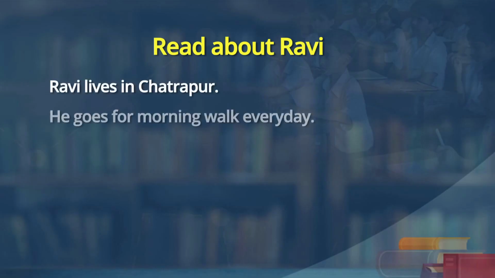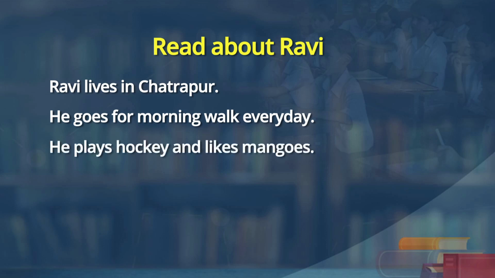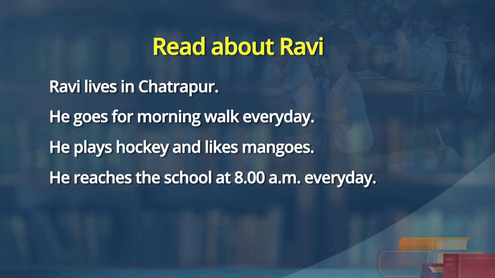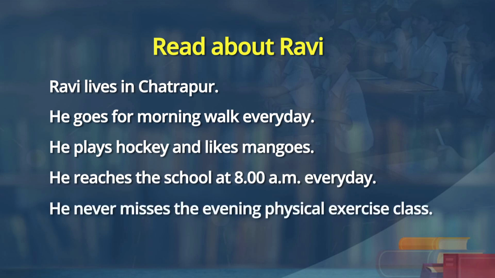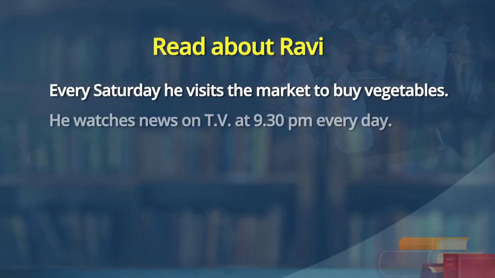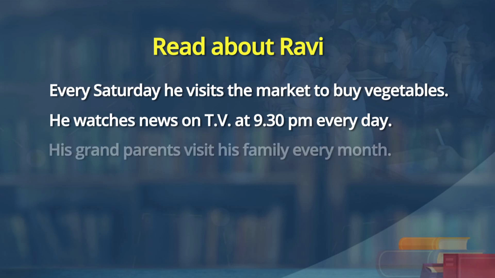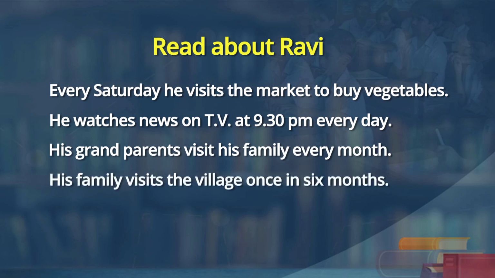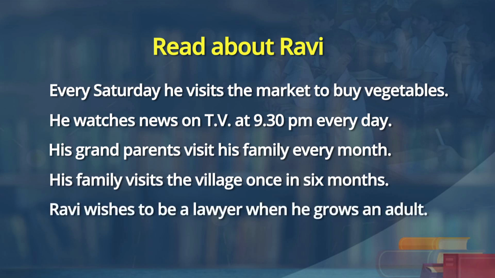Ravi lives in Chhatarpur. He goes for morning walk every day. He plays hockey and likes mangoes. He reaches the school at 8 a.m. every day. He never misses the evening physical exercise class. Every Saturday, he visits the market to buy vegetables. He watches news on TV at 9:30 every day. His grandparents visit his family every month. His family visits the village once in 6 months. Ravi wishes to be a lawyer when he grows an adult.